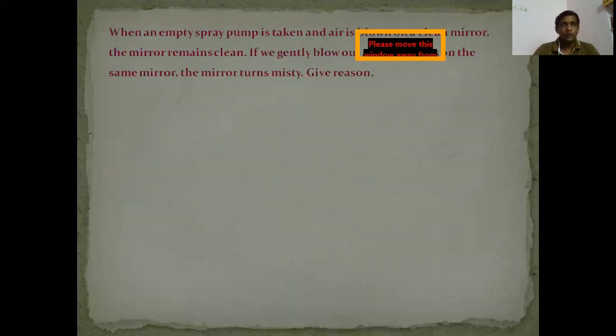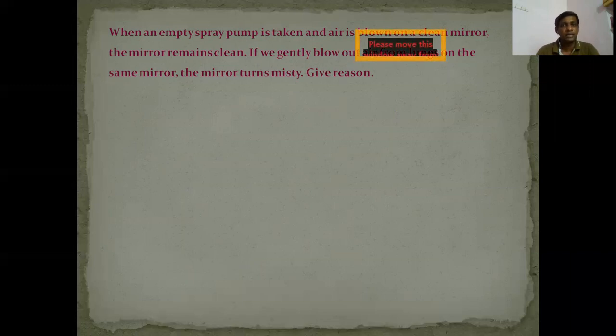And one more: when an empty spray pump is taken and air is blown onto a mirror, the mirror remains clean. If we gently blow out the air from the lungs on the same mirror, the mirror turns misty. Give the reason. If air is blown from an empty spray pump, the mirror stays clean.